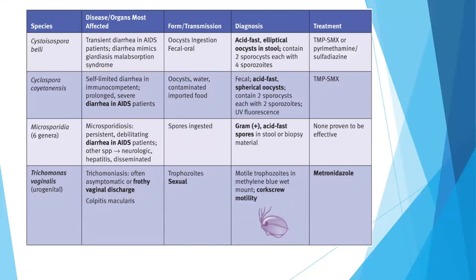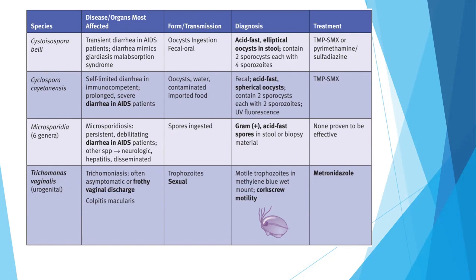Cystoisospora belli causes transient diarrhea in AIDS patients, and the diarrhea mimics giardiasis malabsorption syndrome. It can be transmitted via cysts, by ingestion, by the fecal-oral route. The diagnosis is via acid-fast staining, where we can see elliptical cysts in the stool. The treatment is TMP-SMX. Cyclospora cayetanensis causes self-limited diarrhea in immunocompetent hosts and also severe diarrhea in AIDS patients. We can see acid-fast spherical cysts in the fecal matter, and the treatment is TMP-SMX.